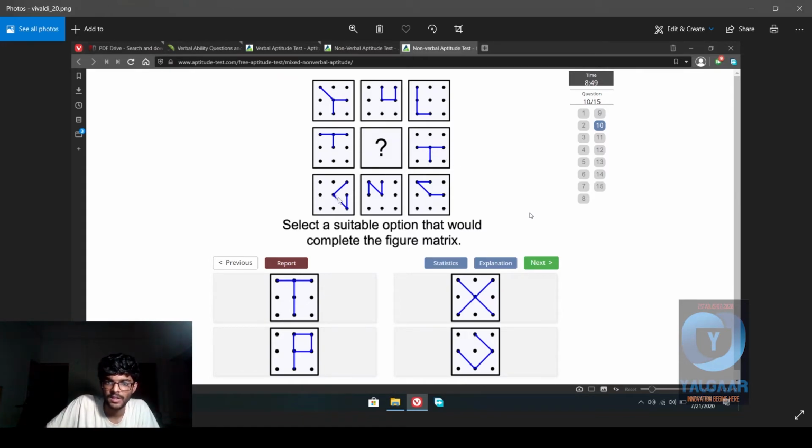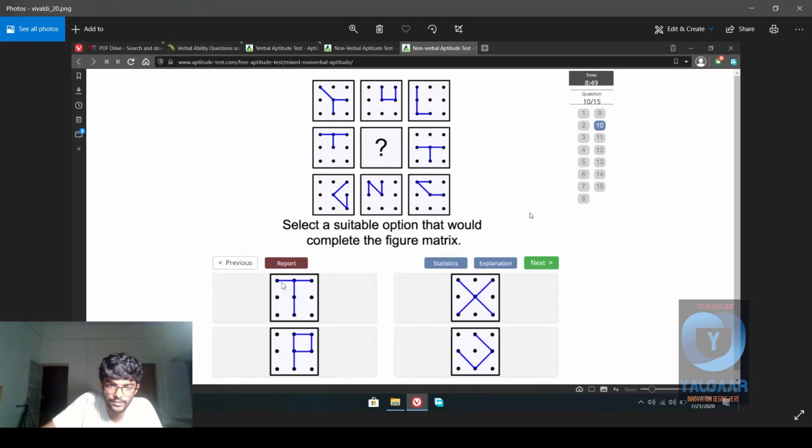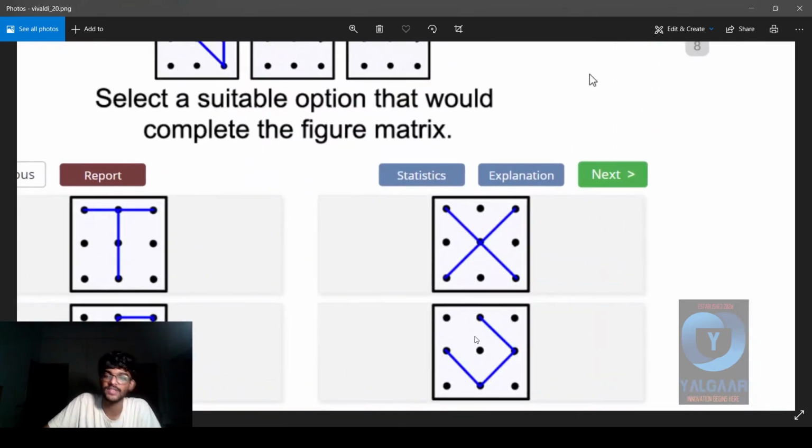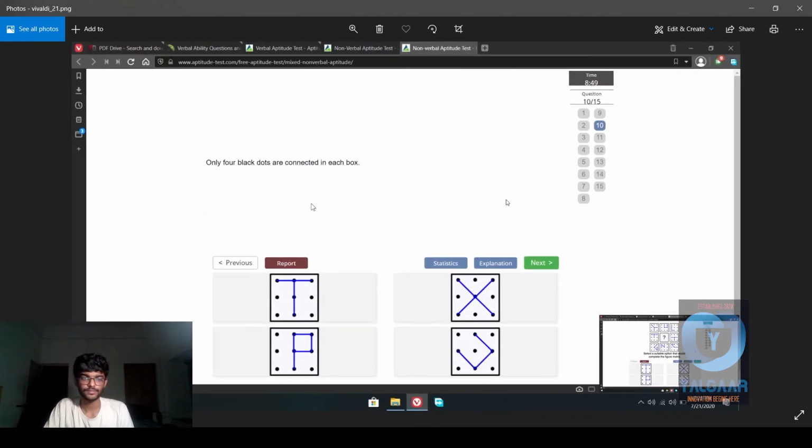First of all, 4 dots. So now what we need to identify over here is, okay, 1 2 3 4, these are 4 dots. Nope, not allowed, because first of all, as I mentioned, we need 3 lines. So this is not applicable, this is not applicable, this is not applicable at all. This is the only one with 4 dots and 3 lines, so I'm sure this is the answer. Only 4 black dots are connected in each box. Yep.